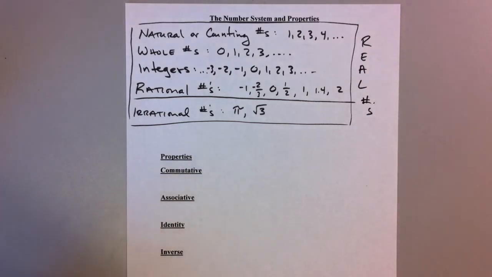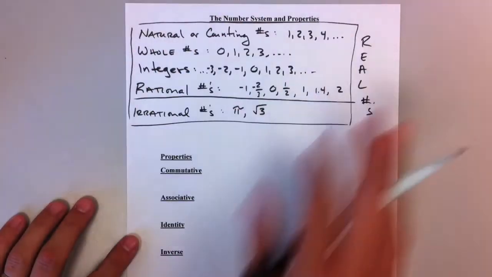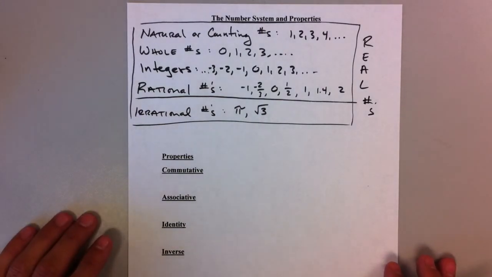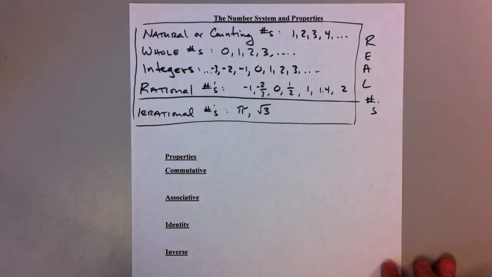And we'll get into some numbers later on that are called imaginary numbers, but these are all called real numbers. So again, if we go back to an always, sometimes, never type question: an irrational number is a rational number. Never. An irrational number is never a rational number. A natural number is an integer.